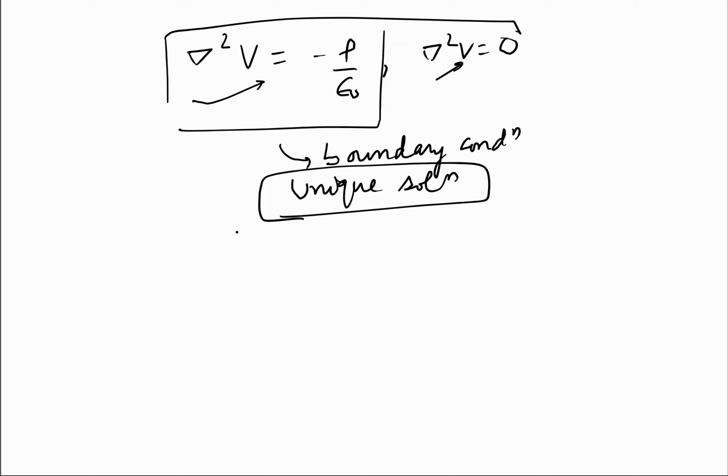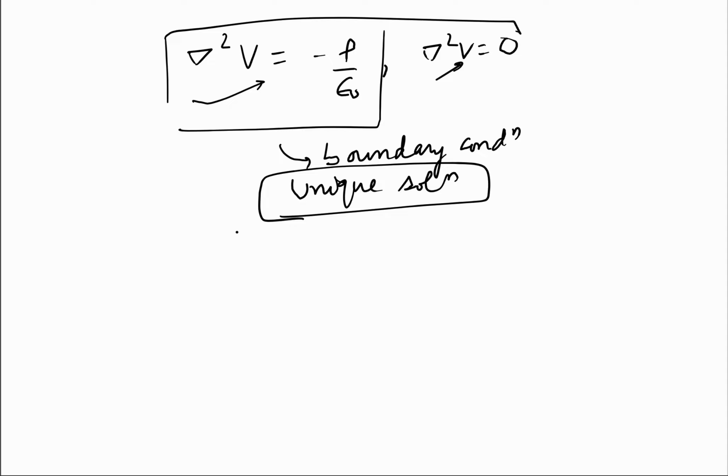It does not matter how we get to this solution. If we get a solution that satisfies this equation as well as the boundary conditions, then that solution is unique, and the method by which we got it does not matter.